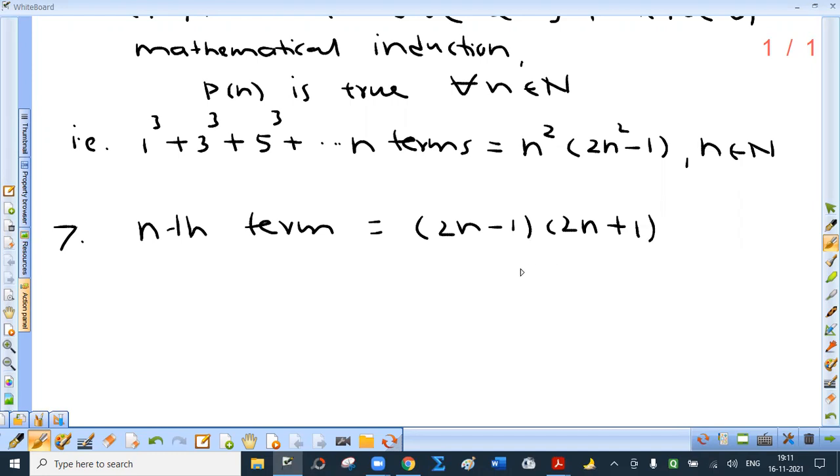Seventh, let Pn denote the statement 1 into 3 plus 3 into 5 plus 5 into 7 up to 2n minus 1 into 2n plus 1, right hand side as it is. In this case also, it is better if you open the brackets. Instead of factorization, it is better if you expand, because expansion is easy. So this is about sum number 7.